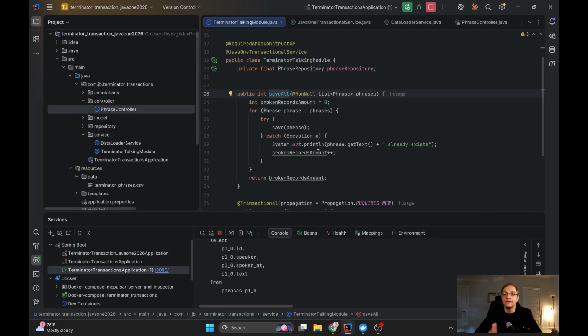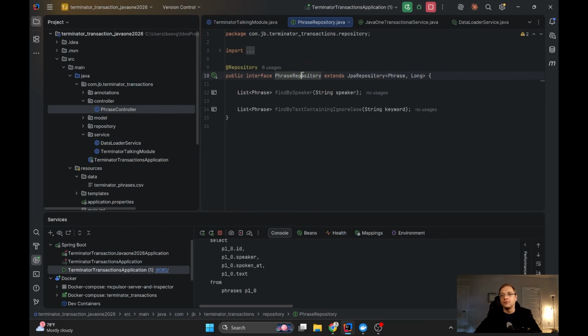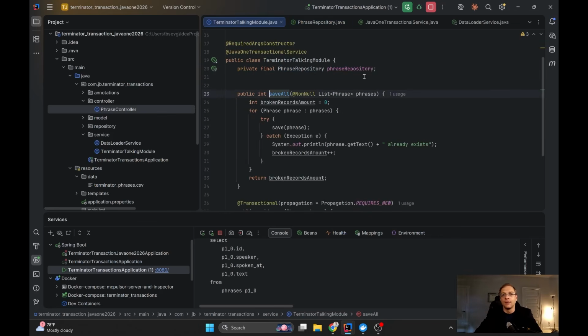And here, this is the riddle. As you can see, this class Terminator token module is marked with 2 annotations. RequiredArgsConstructor. Not a big fan of Lombok, but sometimes I love it, and especially I love to show that no matter that this repository is final, and we don't see physically the constructor because it's hidden by this annotation, IntelliJ even here can navigate and show me that I do have some phrase repository which is marked with a repository annotation, JPA repository, and that's all. Okay, so no reason, it seems, to make field injection.